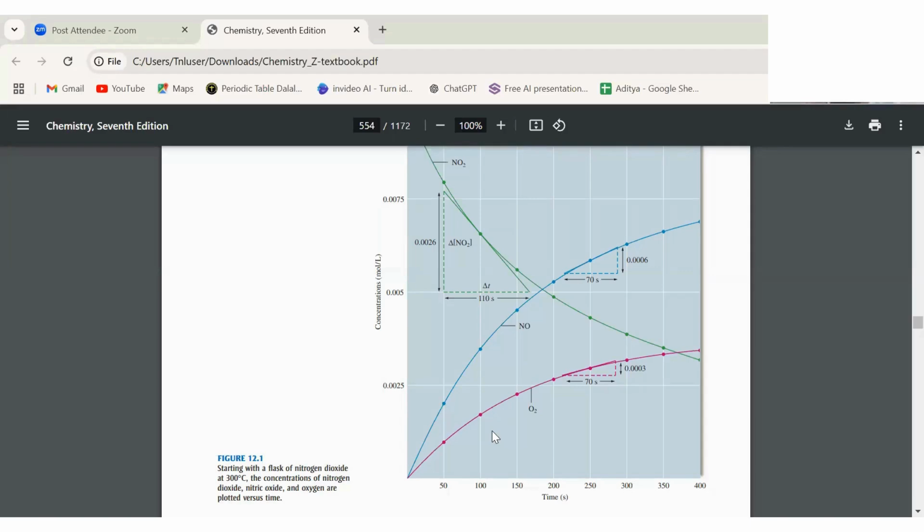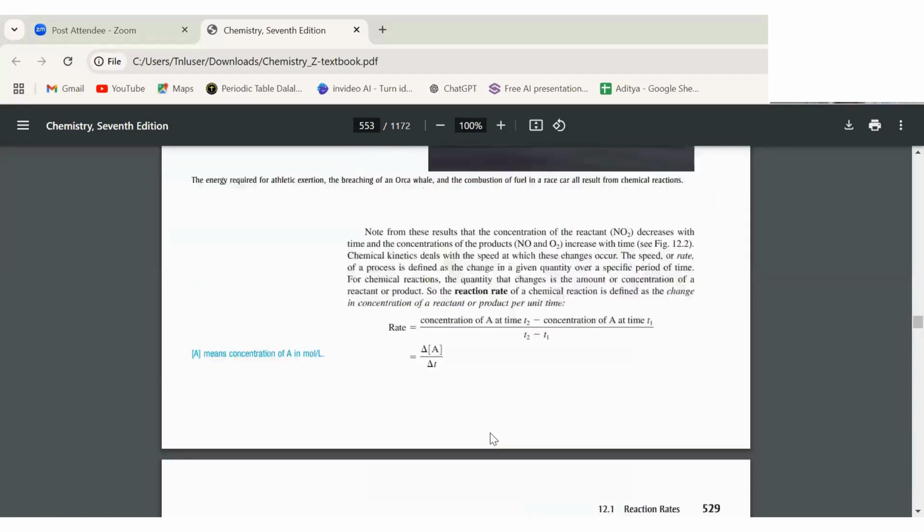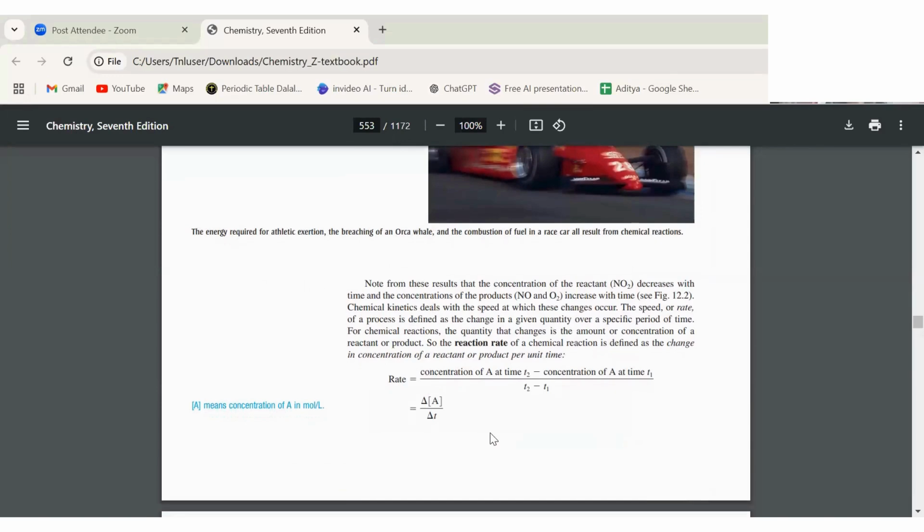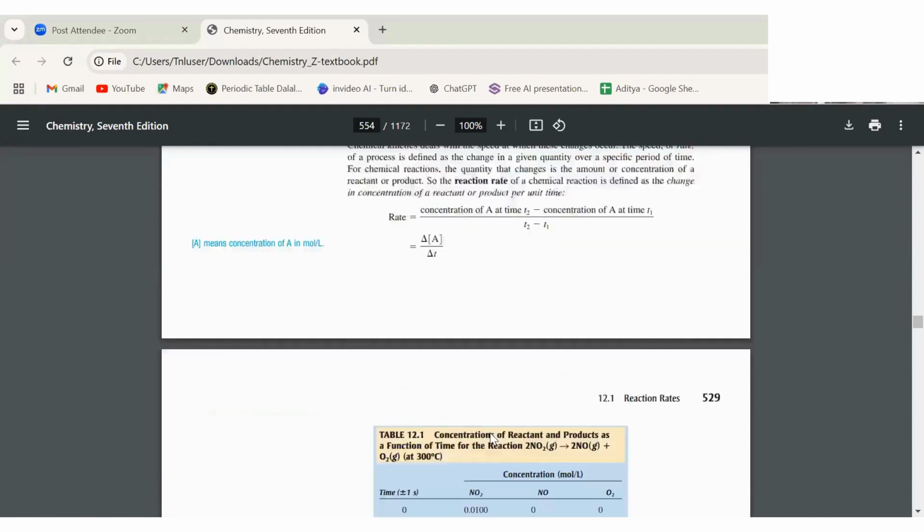No. Okay, so can you explain to me what we did here? Start with the formula of rate of reaction. So the formula is the change in the concentration of one of the reactants, and then you would divide it by the different times, so the change in time. Yeah, right. And what about this graph?